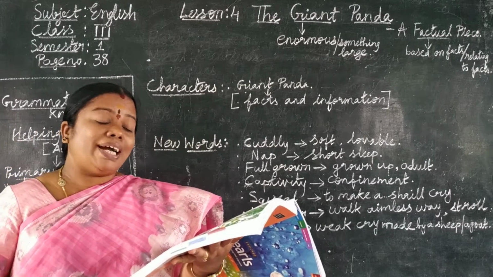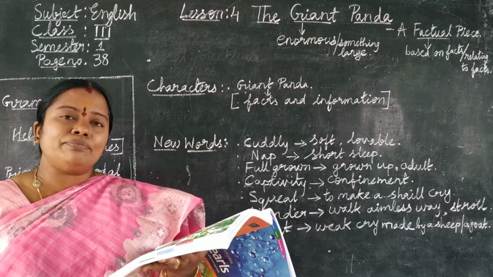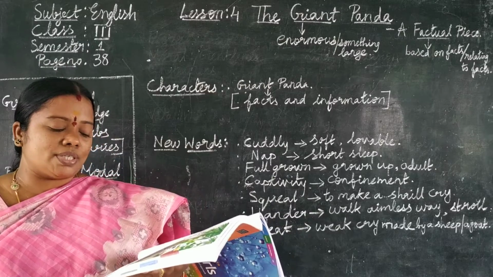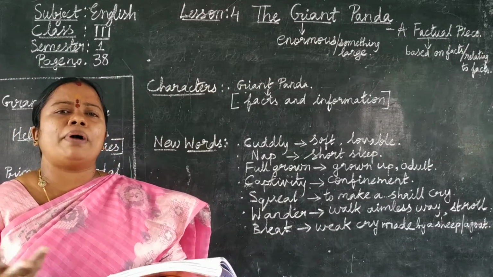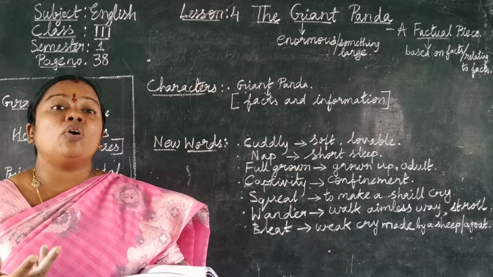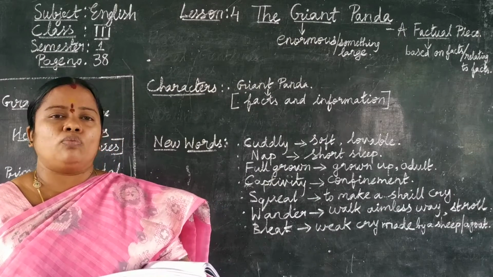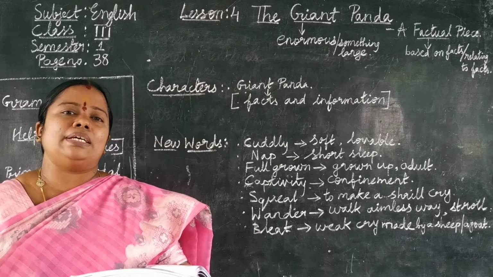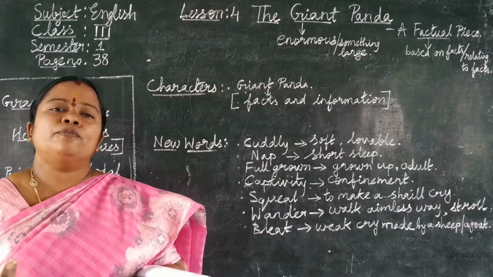People also cut down the bamboo forest they live in. So pandas have no place to live and wander into nearby villages in search of food. So when the people are cutting all the bamboos from the forest, the pandas lack food. So they wander. What do you mean by wander? They move across. They walk aimlessly. They walk into the village in search of food.